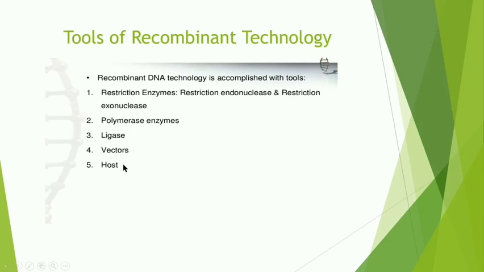With the help of these tools only, all the steps of recombinant technology can be completed. All these you have heard during my explanation, but you have to study them in detail. So they are the tools. So this is all about your biotechnology.